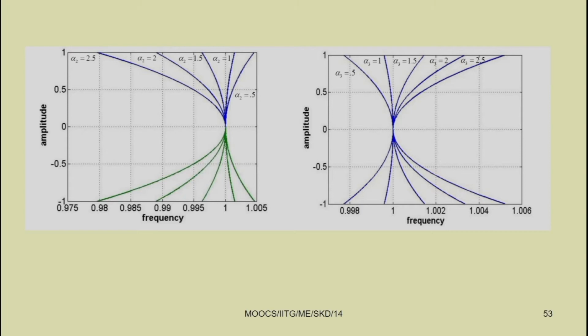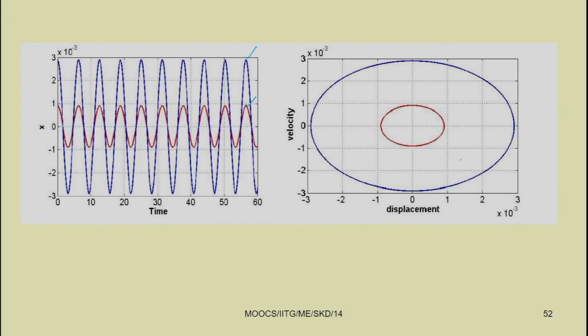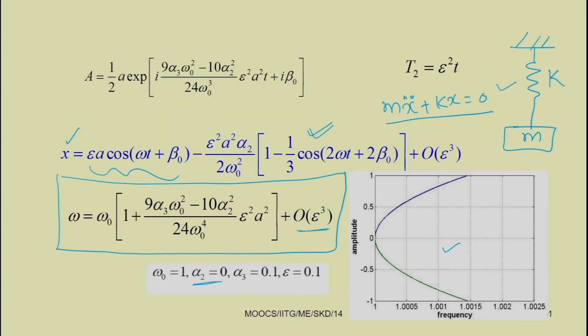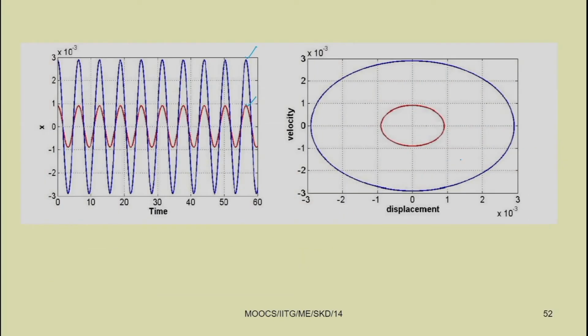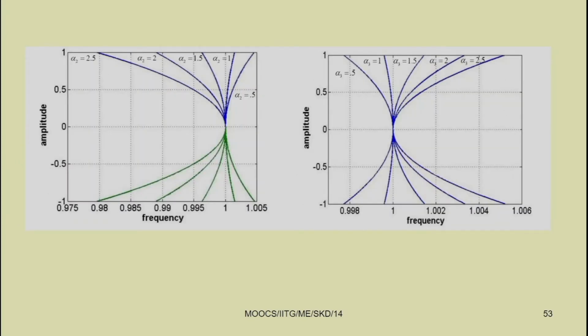Here, in the previous curve we have not taken alpha 2, so alpha 2 was equal to 0. If you take alpha 2 non-zero, this is the phase portrait. Now by taking different values of alpha 2, for example if you are taking this quadratic nonlinearity, the frequency amplitude relation becomes like this.